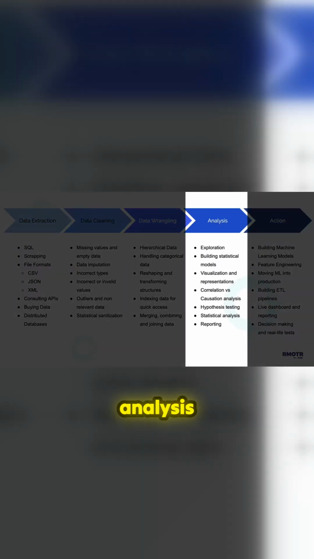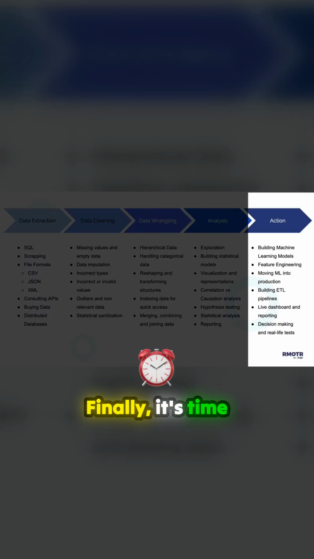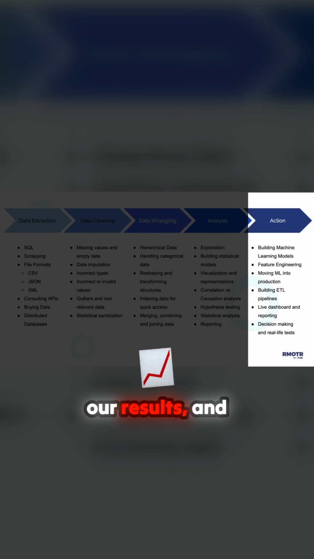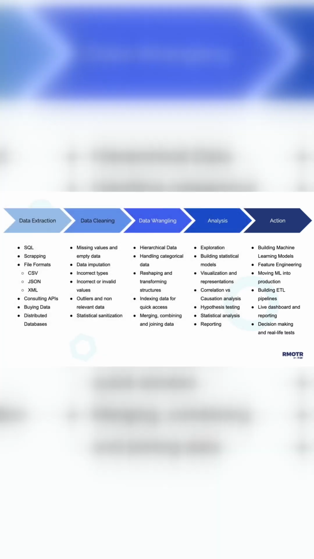The process of analysis involves extracting patterns from the data that is now clean and in shape, capturing trends or anomalies. Statistical analysis will be fundamental in this process. Finally, it's time to do something with data analysis. If this was a data science project, we could be ready to implement machine learning models. If we focus strictly on data analysis, we'll probably need to build reports, communicate our results, and support decision making. Let's finish by saying that in real life, this process isn't so linear. We're usually jumping back and forth between the steps, and it looks more like a cycle than a straight line.